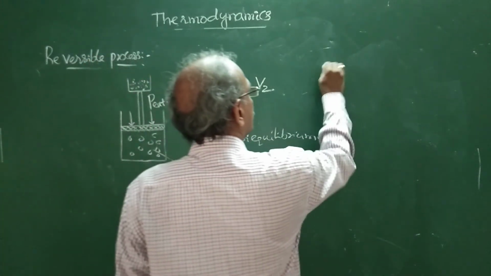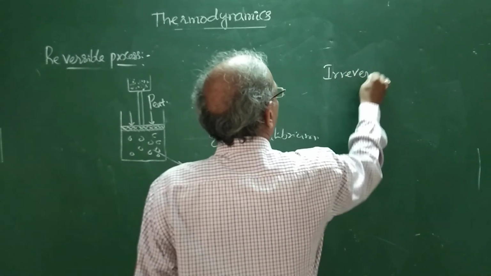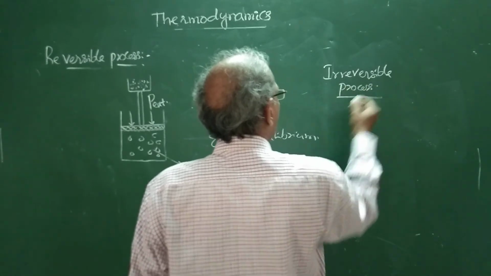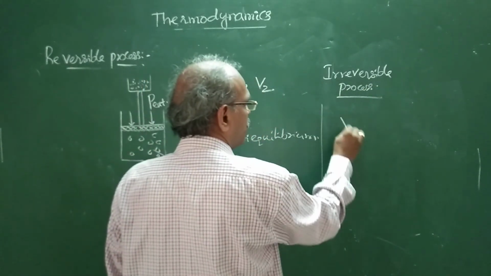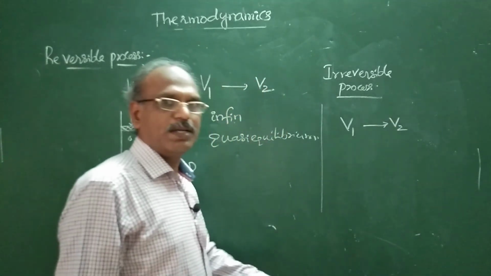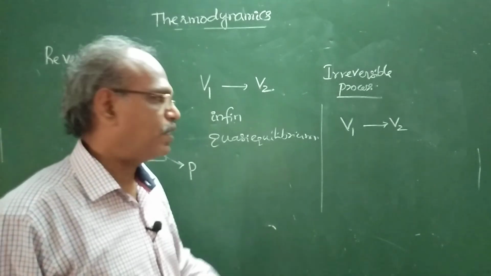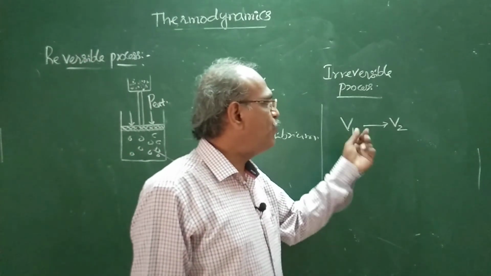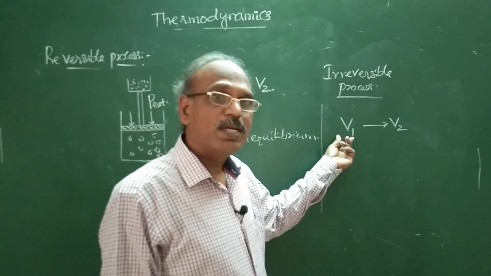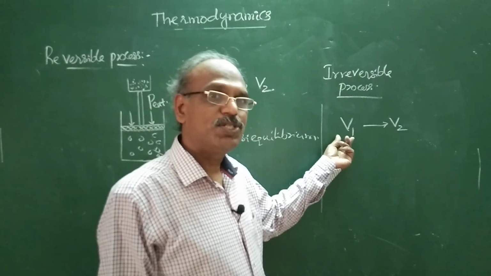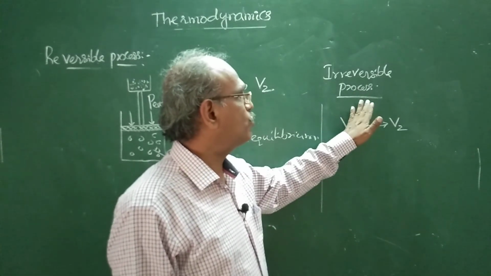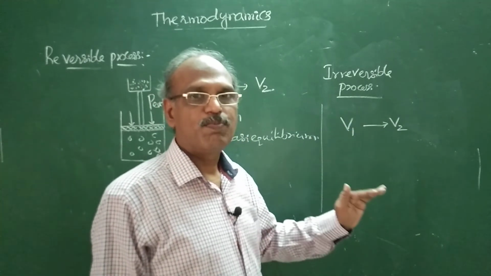Okay. Next one is an irreversible process. See, for example, the change in volume of a gas from V1 to V2 is done in a single step, rapidly. It is difficult to bring it back to the original state without causing any changes in the surroundings. So that is said to be an irreversible process.